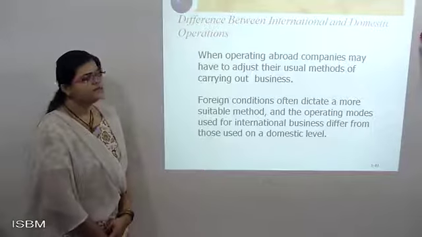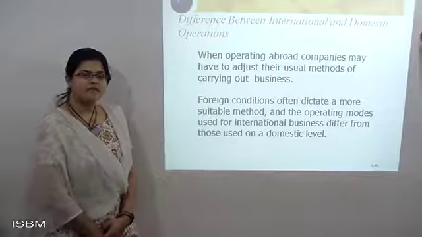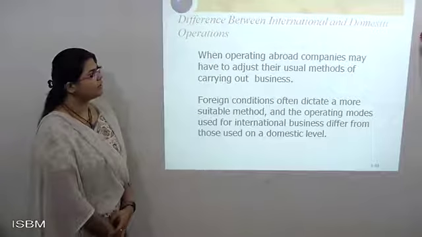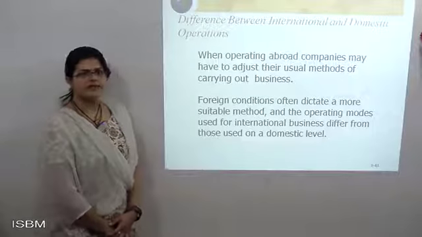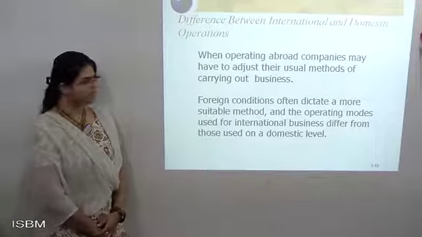Now there's an important difference between international markets and domestic markets. What is the difference? Where you're trading with the help of international markets, and where you're trading with the help of domestic markets.